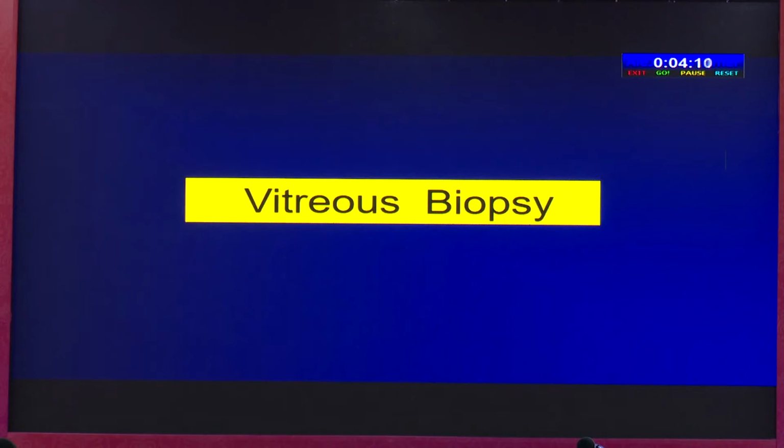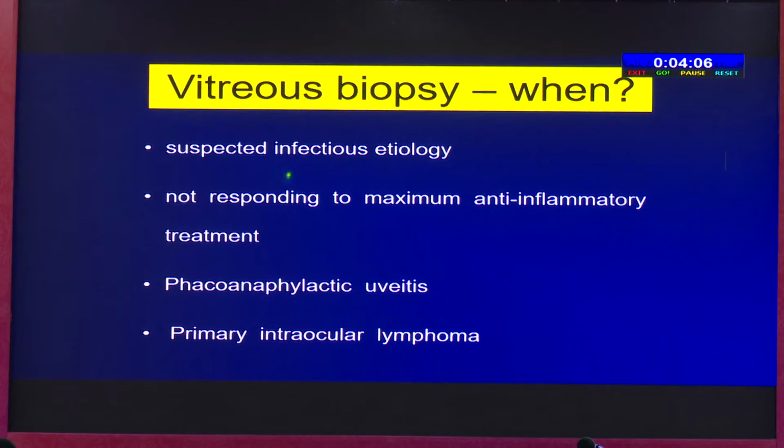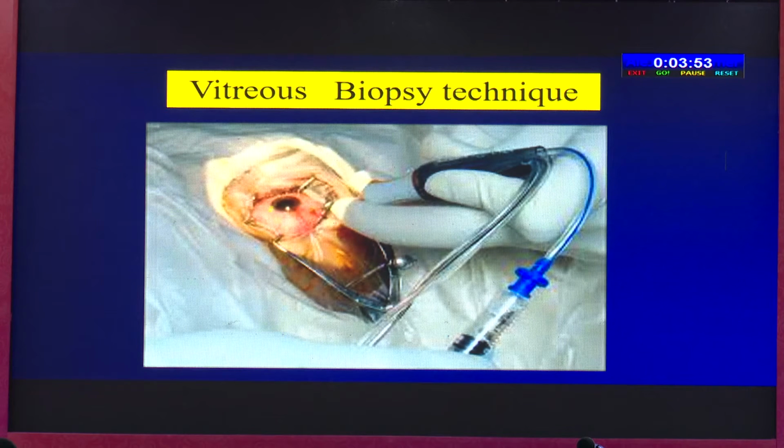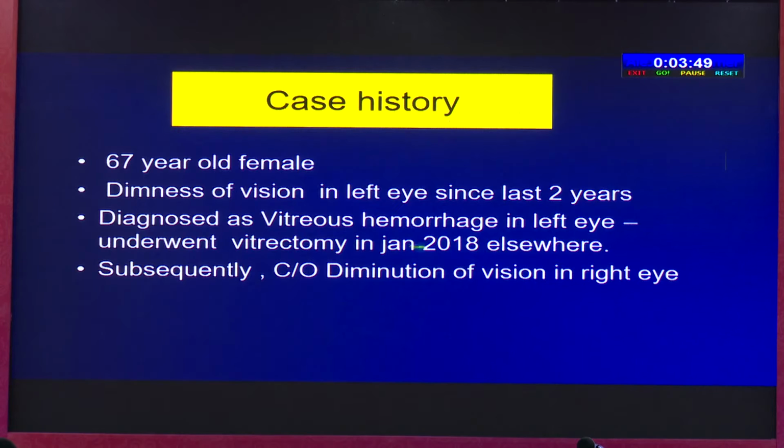Vitreous biopsy is often required in certain situations, like infectious etiology not responding to the maximum anti-inflammatory treatment, phacoanaphylactic uveitis, and most important, primary intraocular lymphoma, where it could be a life-saving diagnosis. And here is the vitreous biopsy taken, with the aspiration syringe attached. And I'm just going to give you an example.